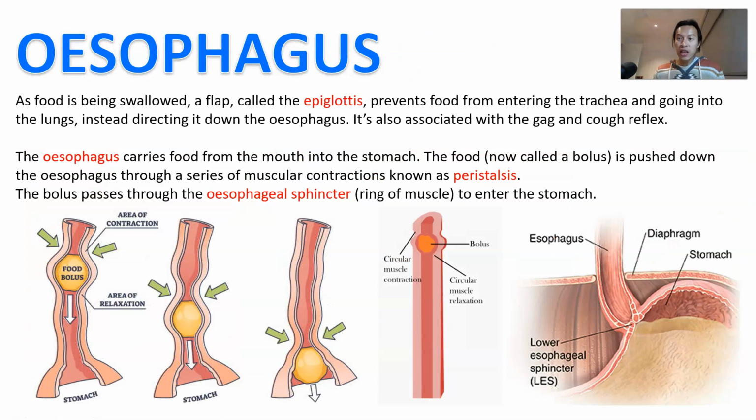Okay, what happens after the food gets chewed? Well, it just goes down the esophagus. So the esophagus is a tube that's going to carry the food from the mouth into the stomach, right?